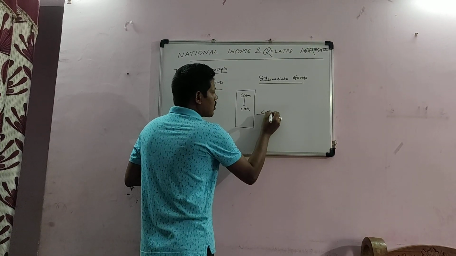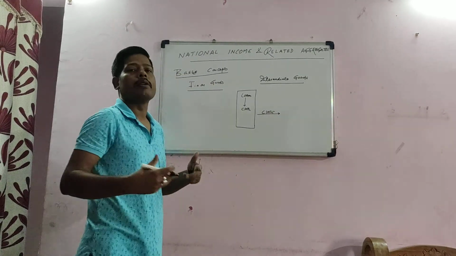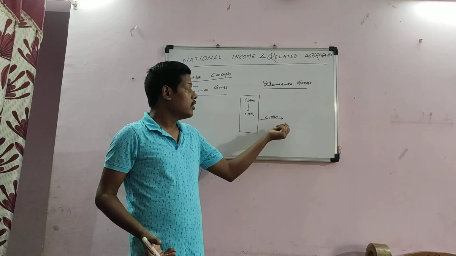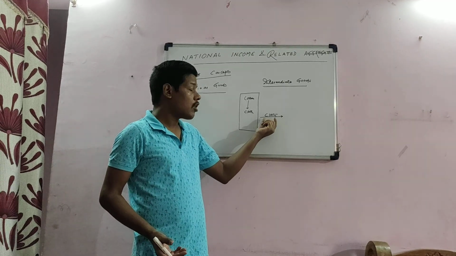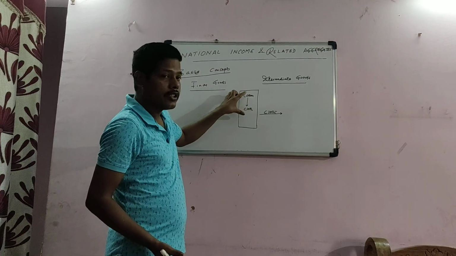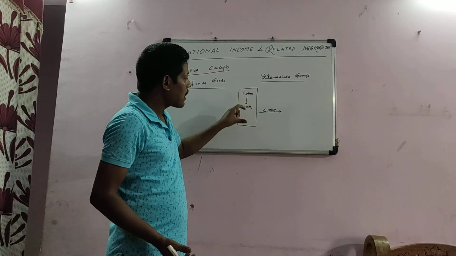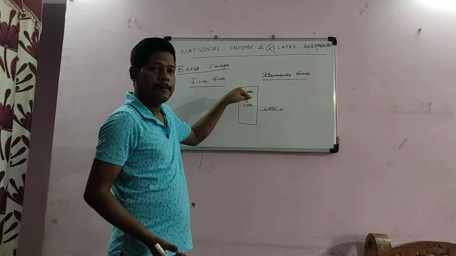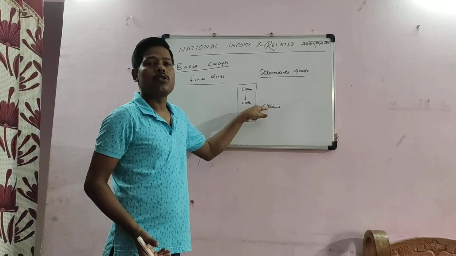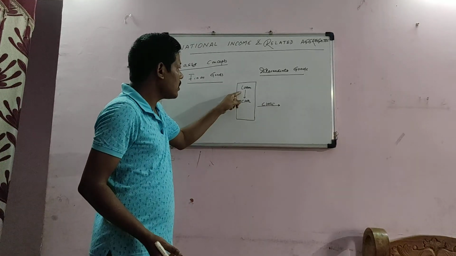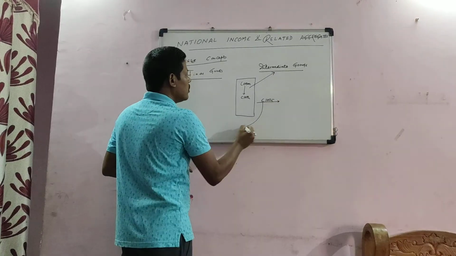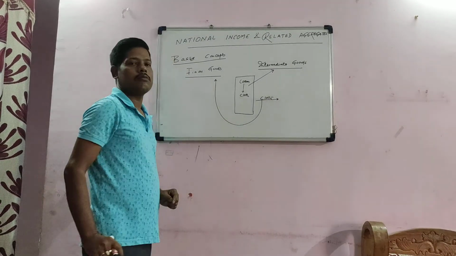Then this cloth is out of the active economic flow, and it will no more add any value in the economic process. Therefore, this cloth is out of the economic flow and this cotton is within the active economic flow. That means cotton is within the production boundary and cloth is out of the production boundary. Cotton is called an intermediate good and cloth is called a final good.